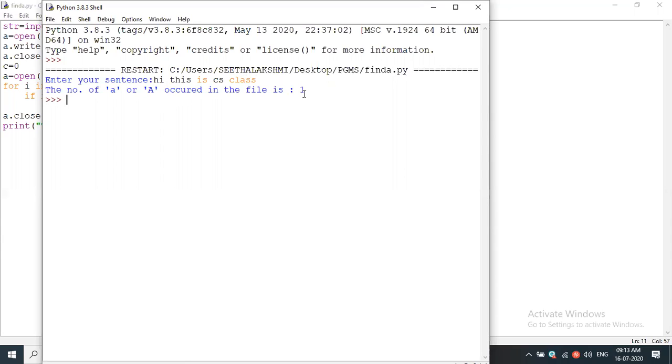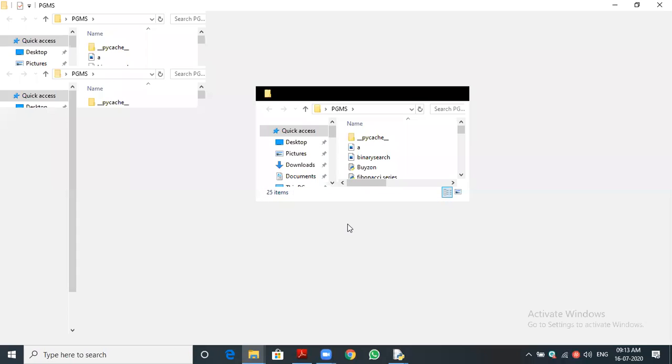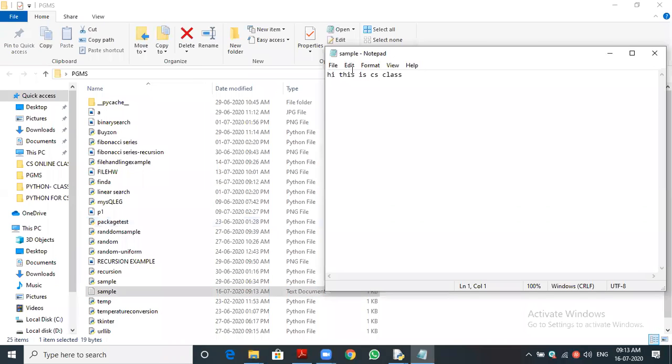So the program is successfully finding the particular character from the file. That is the notable point. It will read from the file. You can see, I will open the sample file. See, this is what I typed: hi, this is CS class. This content is stored in the sample.txt file. So from the file it is reading how many A are there, or how many of the specified characters are there in the file.